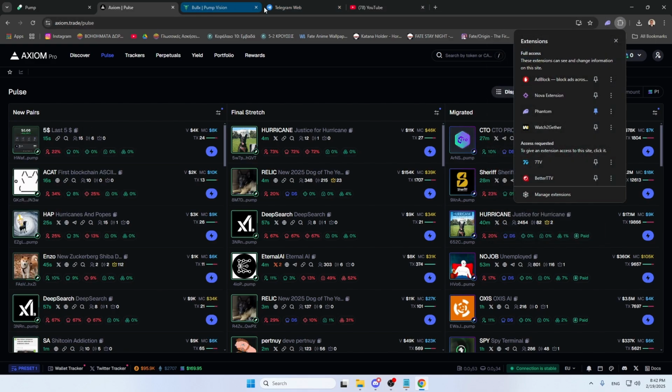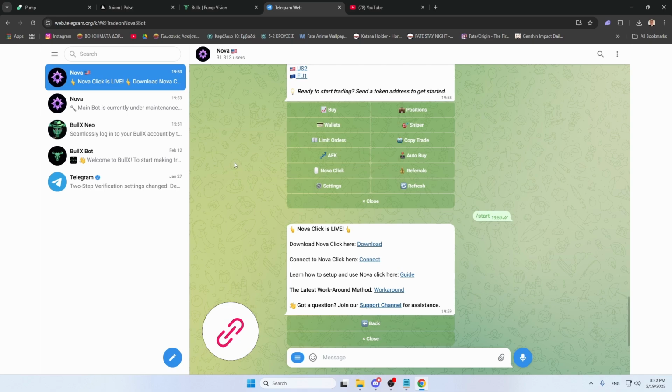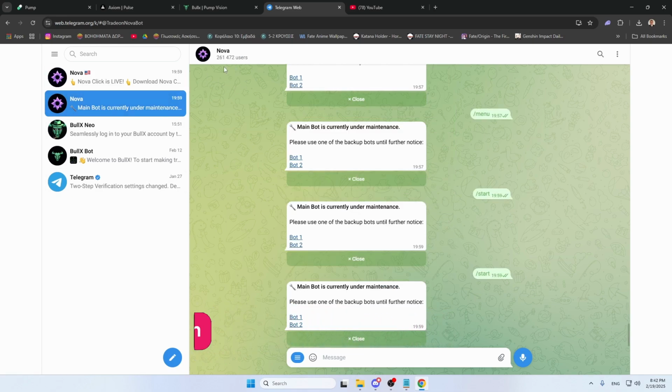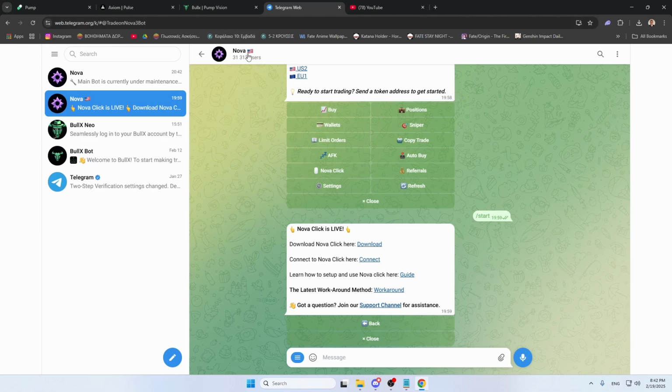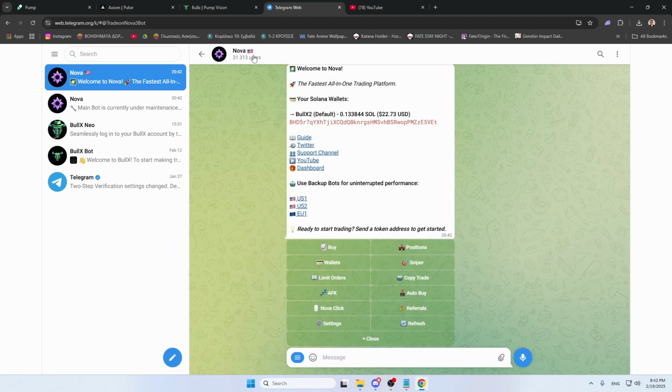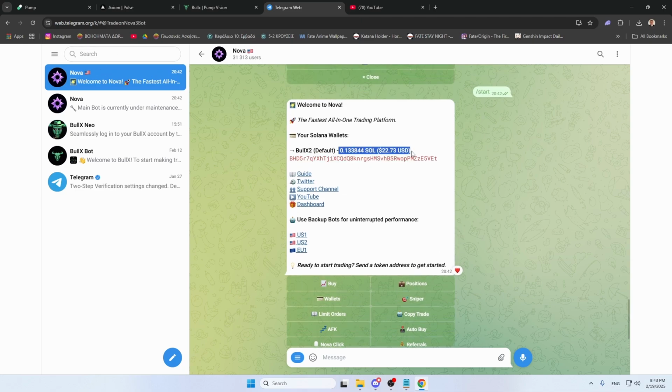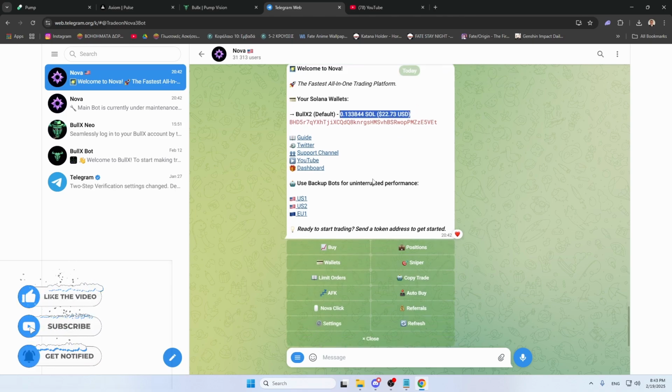If you go over the link in my description, it's gonna pop up this bot in Telegram. You need Telegram to activate the bot. You can click start, and then it's gonna say that because it's under maintenance. But let's go over to bot 1. Now let's click start. If you click start on the main bot, yeah, it's gonna show you the wallet. This wallet is my new challenge wallet. It's gonna be a 0.1 SOL to 10 SOL challenge in the next video. You can stay tuned for that as well.